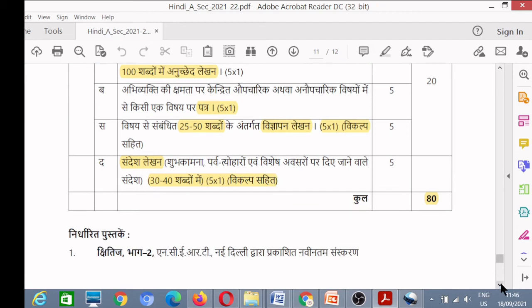So this is the distribution of 20 marks. So we have discussed 40 marks for term 2 and altogether 80 marks for the external examination of Hindi A. Now the remaining 20 marks are with the school, internal marks.